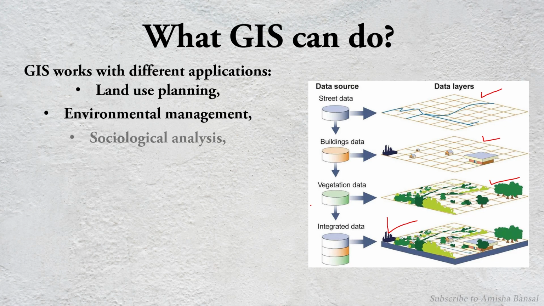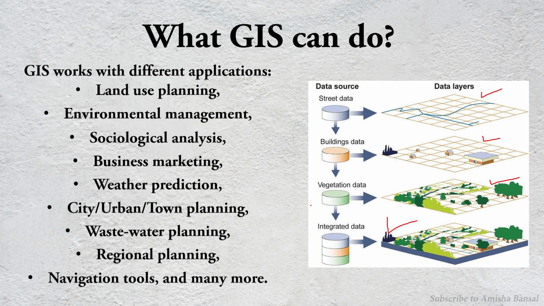So GIS works for various things. For example, land use planning. In the picture you can see it's a kind of land use planning, where the houses, the commercial area, the residential area, various uses of the land. So we can prepare maps in the GIS. Environmental management, sociological analysis, business marketing, weather prediction, town planning, wastewater planning, regional planning, navigation tools, and many more. So these are the various products which we can create from the GIS.